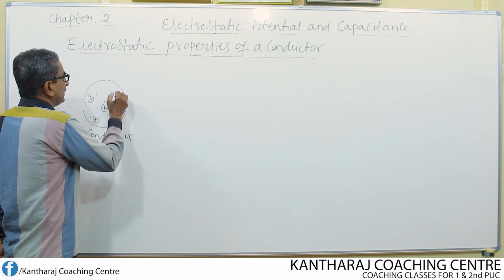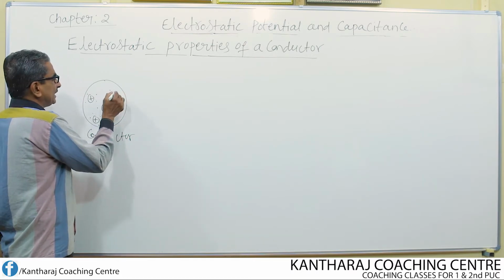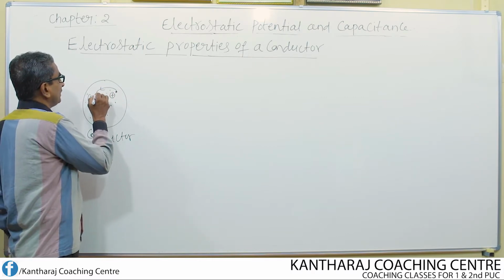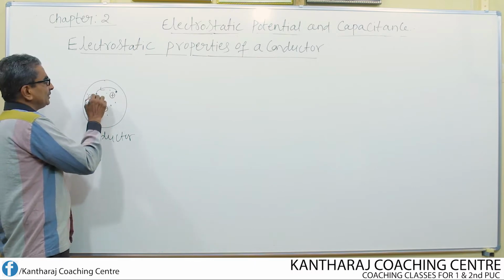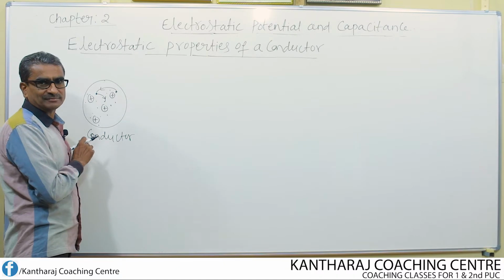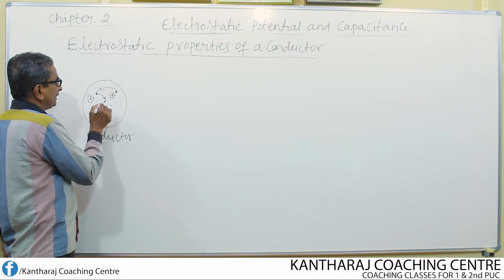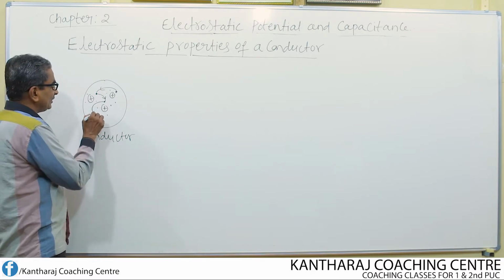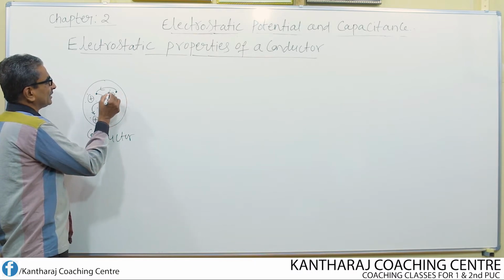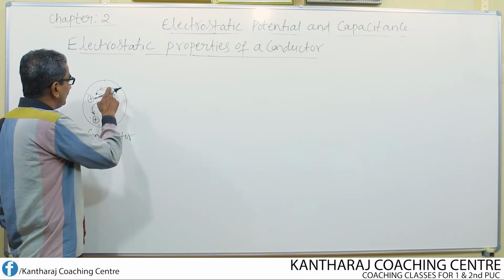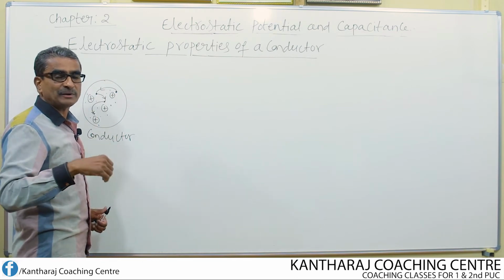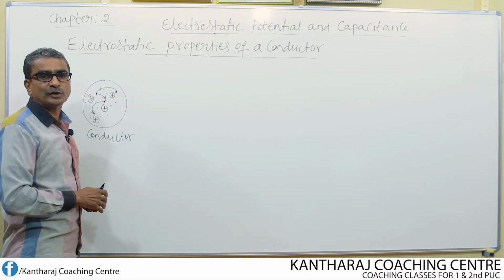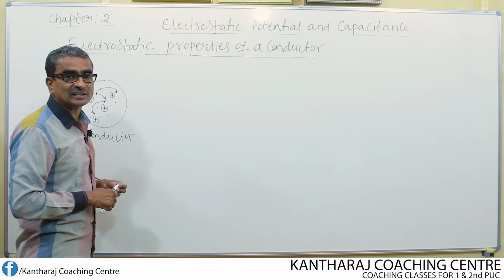That means the electron of one atom can move freely to another atom, to the region of its neighboring atom. Similarly, the electron of this atom can move freely to its neighboring atom. That is why we call these electrons free electrons. These are available in plenty and they participate in electric conduction. That is why a conductor allows the charges to flow through it, or allows the electric current to flow through it.